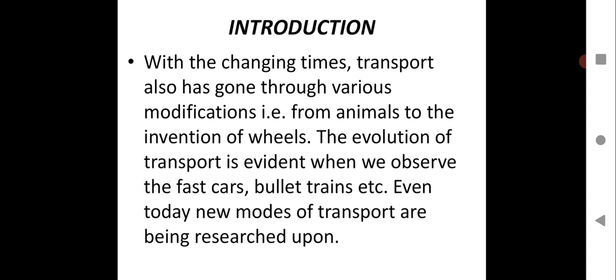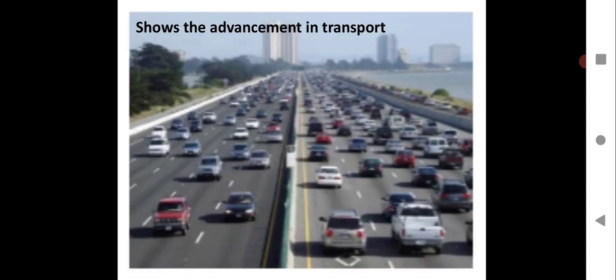So, this introductory part is all talking about the transportation system and how it has advanced during the years. Over the years, there has been lots of advancement and modification in transportation, and the invention of the wheel was a breakthrough in traveling, and life became faster because of the wheel. Movement from one distance to another became easier. So this was just an introductory part, and the specified points in the video you have to take down in your notebook, children. The points which I'm going to specify, you're going to write in the notebook.